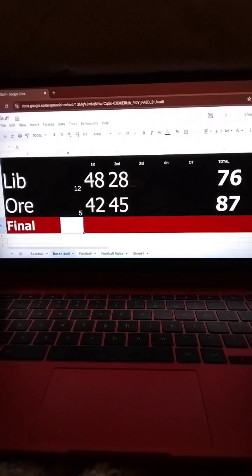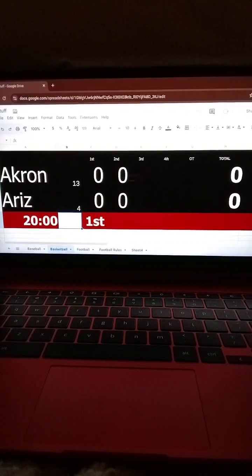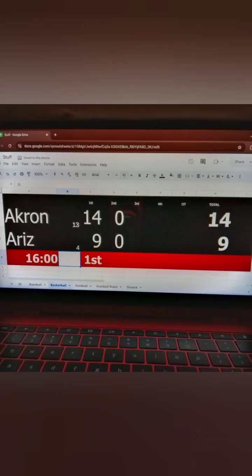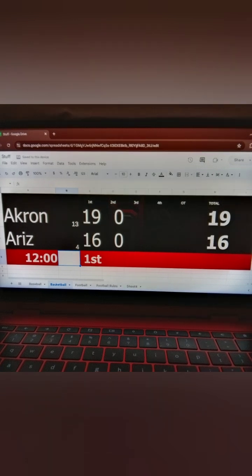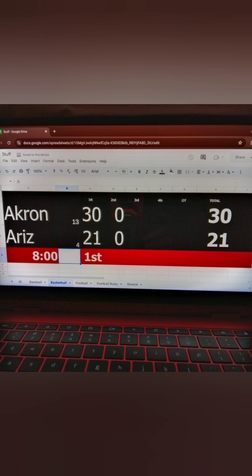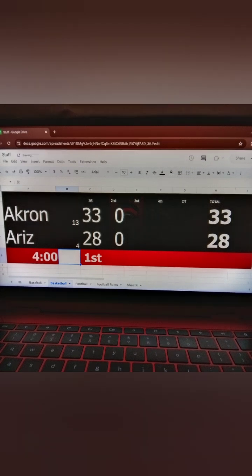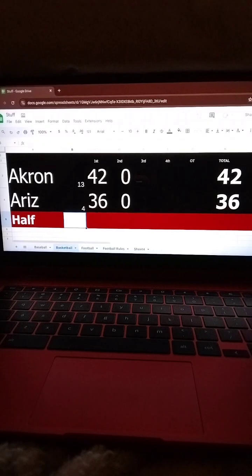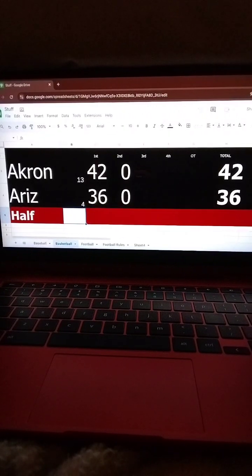End of story. Coming up next, 13th seeded Akron versus number 4 Arizona. The winner goes on to face Oregon. Let's go. Uh-oh, Akron with a 6-point lead.